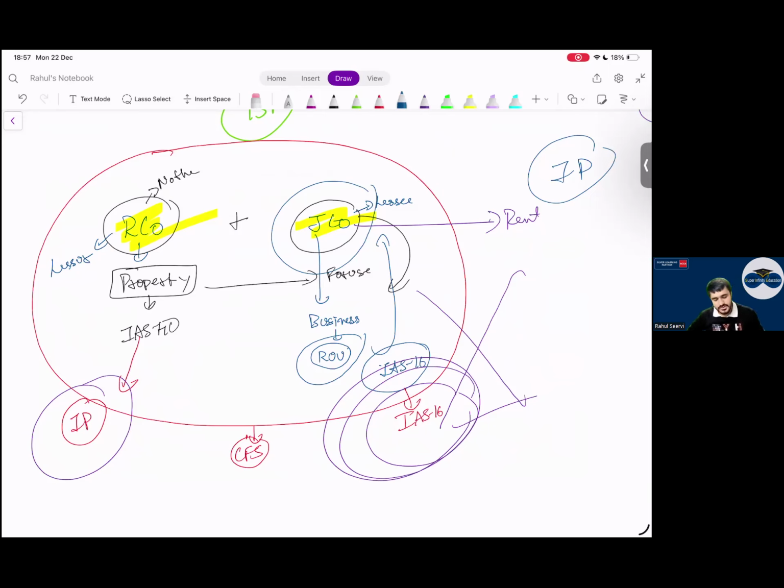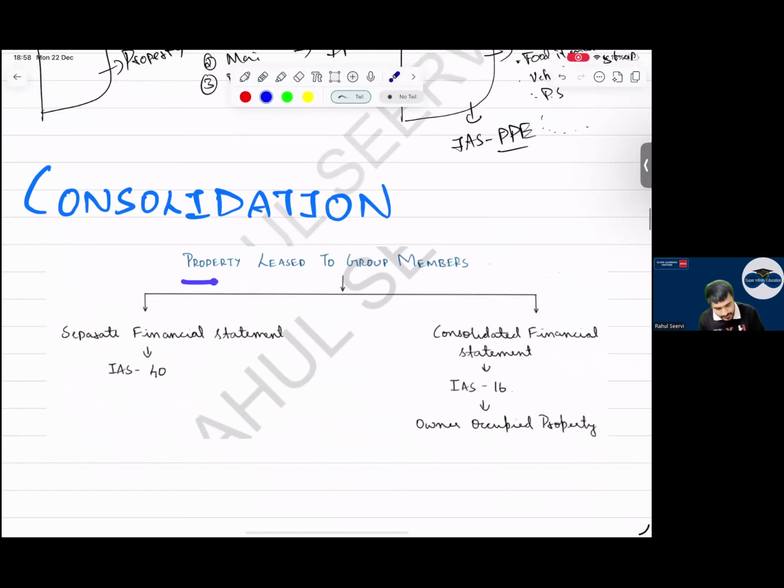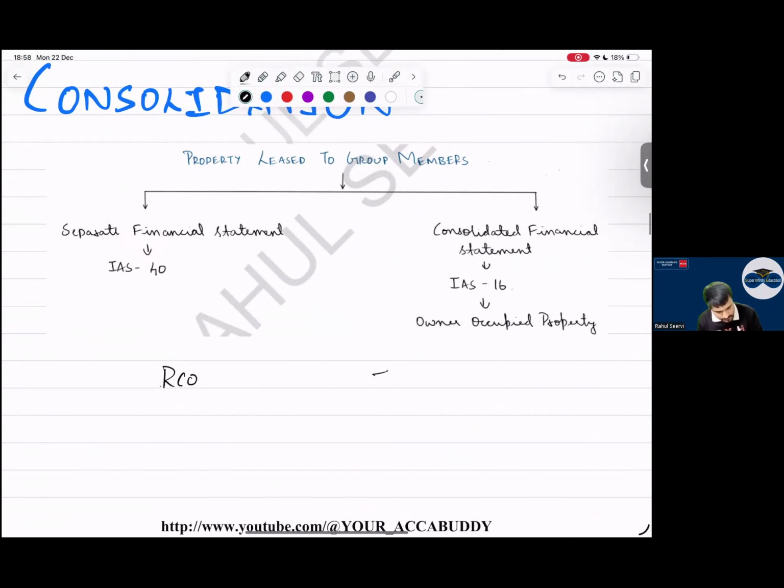Yes, sir. I hope this is clear to everyone. That when we prepare a single financial statement, from my point of view my earning is, let's say, 10,000 rupees per month, but from a family point of view, I see 1 lakh rupees. It's okay, we are living in India, this concept works like that. Same way here. See here now, everyone. Property leased to group members. In separate financial statements, how will they record this? As IAS 40. From the consolidation point of view, what will I say this?